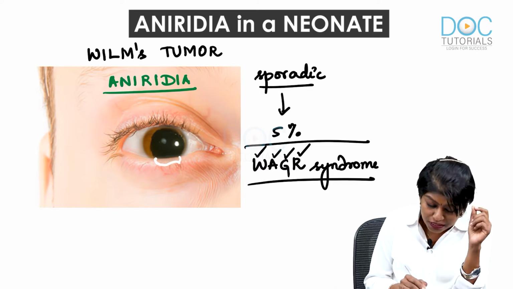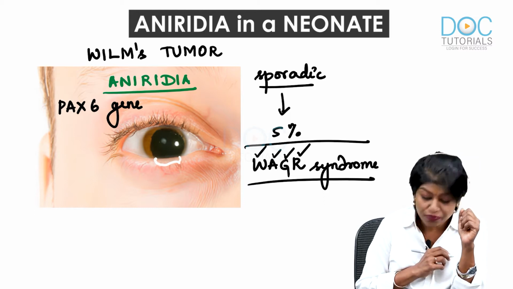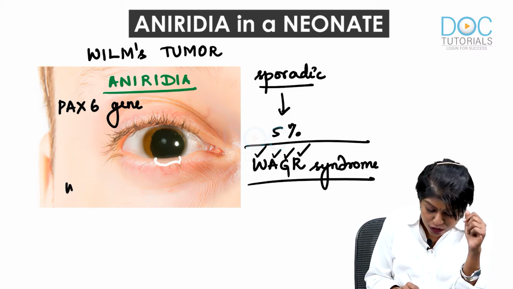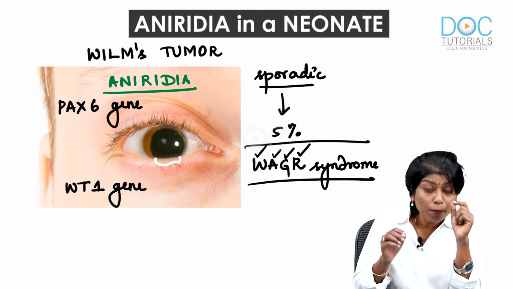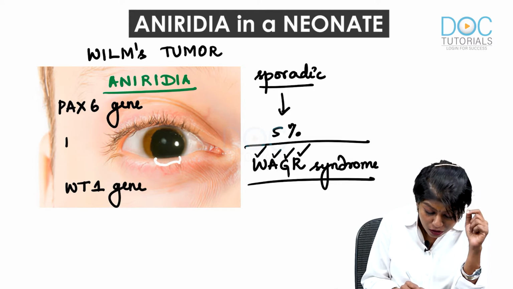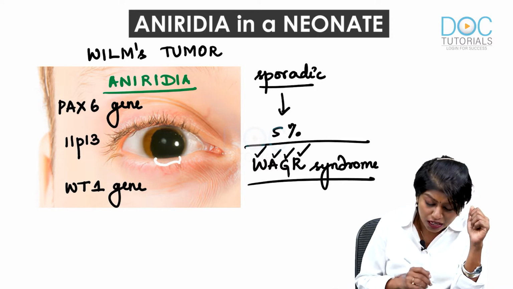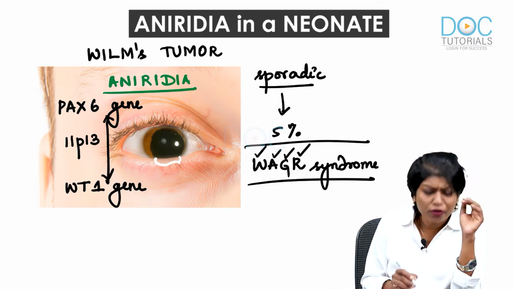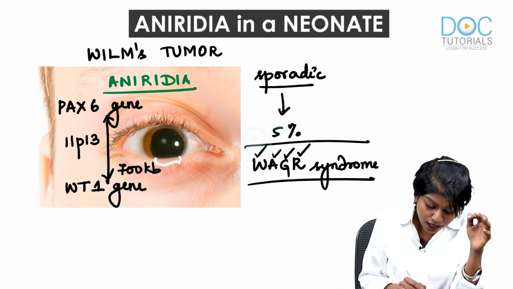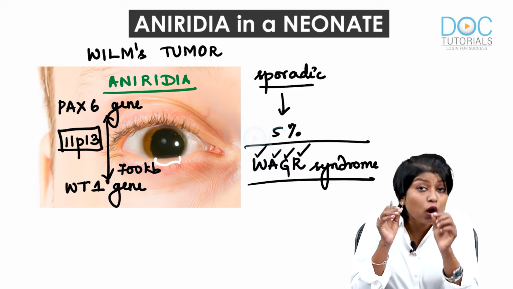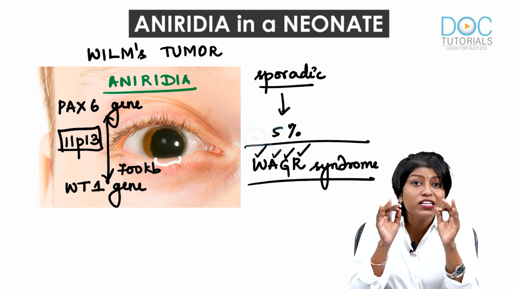Now, aniridia per se, as you know, is because of PAX6 gene mutation, and Wilms tumor is because of WT1 gene deletions. Both of them are located on chromosome 11p band 1 subband 3, and both of them are separated by only 700 kilobases. So they are very close to each other, on the short arm of chromosome 11 band 1 subband 3. So I am going to run a gene analysis.